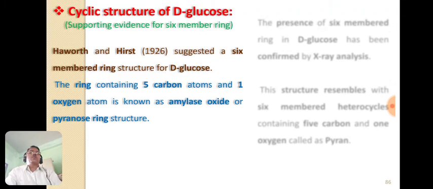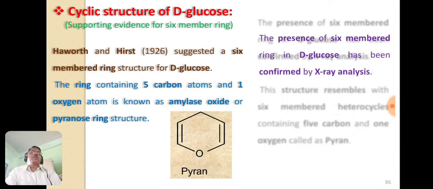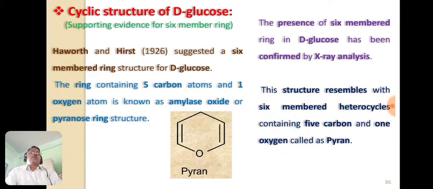So this ring is shown here. This is the 6-membered ring. Out of that 6, 5 are carbon atoms and 1 is oxygen, and there are 2 double bonds. So such a ring is the pyran ring. The presence of this 6-membered ring in D-glucose is also confirmed by X-ray analysis. So X-ray analysis also confirms that there is a 6-membered ring in a glucose molecule. So the structure of glucose resembles 6-membered heterocycles containing 5 carbon and 1 oxygen, which is nothing but the pyran ring.